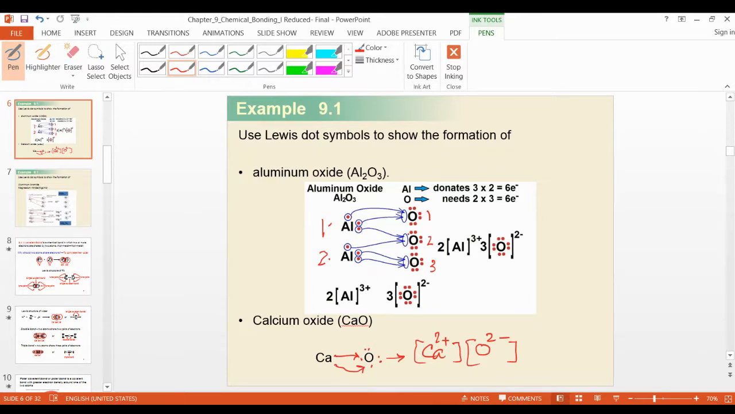So in this way, this is the bond formation here. You will write this in this way: 3 plus because 3 electrons are lost, and how many aluminum? 2 aluminum. 3 oxygen, but 2 electrons they gain, that's why 2 minus is created. Now the octet is complete. Octet means 8 electrons complete.